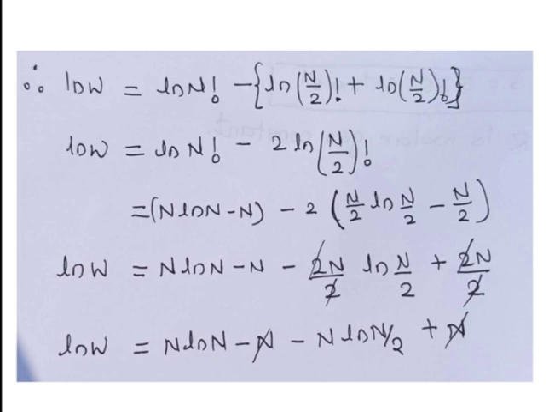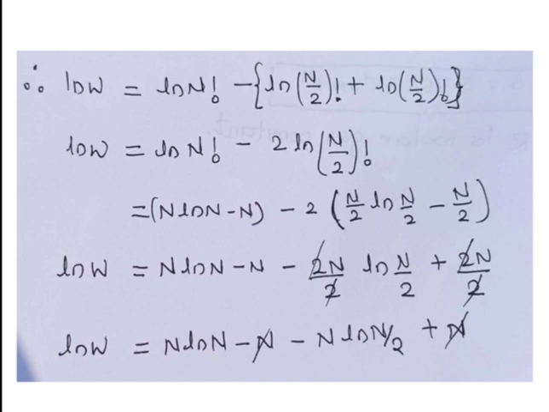According to this rule, we have simplified this equation: n ln of n minus n. This is by using Stirling approximation. Minus, the same way we can simplify this term also: 2 outside the bracket, in the bracket n by 2 ln of n by 2 minus n by 2. This is the Stirling approximation applied.